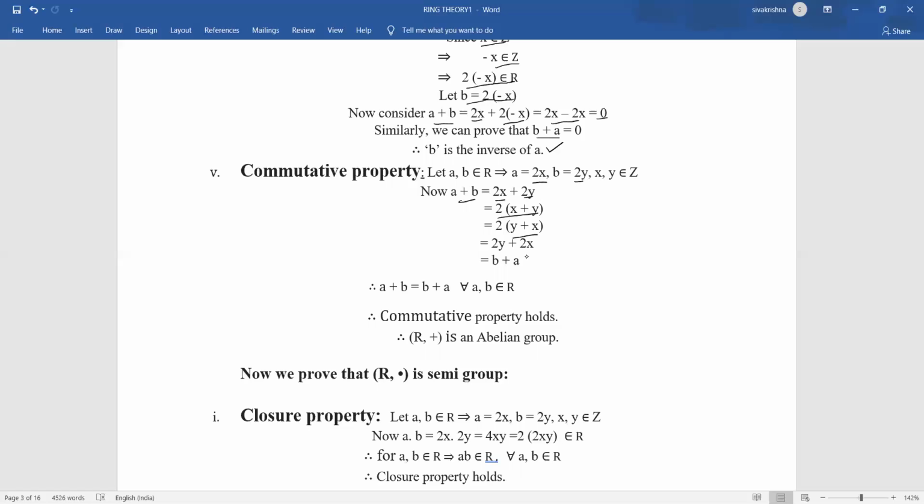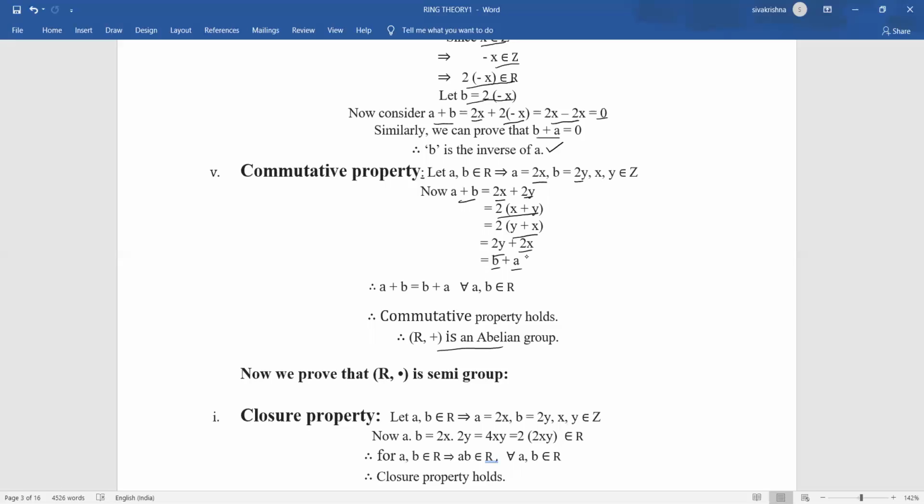Once again, if you multiply with 2, we get 2y plus 2x. 2y is nothing but b, and 2x is nothing but a. Therefore, a plus b is equal to b plus a. So this is the commutative property with respect to addition. Therefore, all the 5 conditions of an abelian group are satisfied by capital R. Therefore, R comma plus is an abelian group.